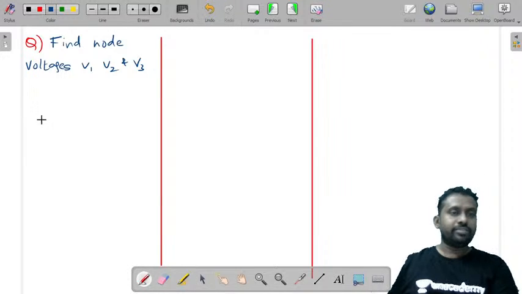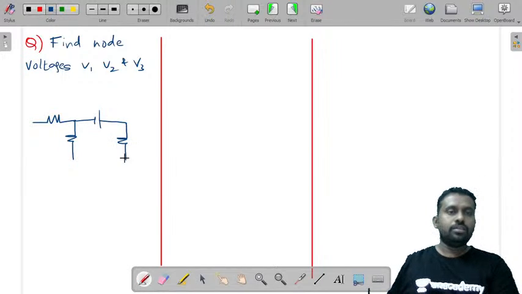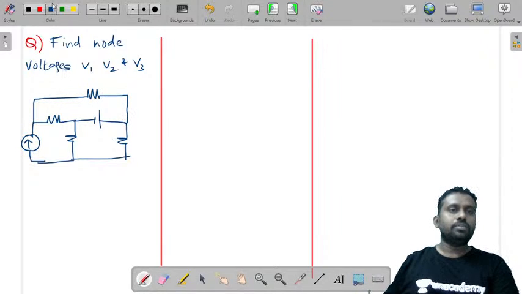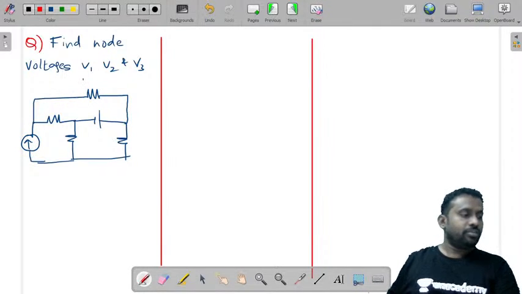The circuit is given something like this. There is a resistor T network. This is the current source. This value is 0.5 ohms.